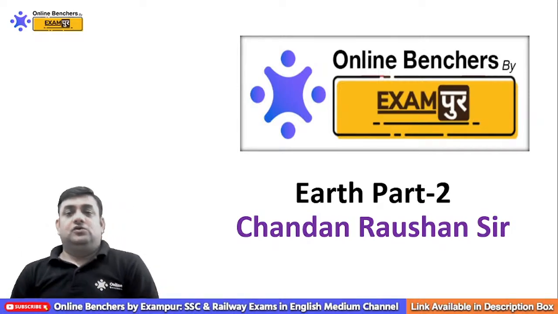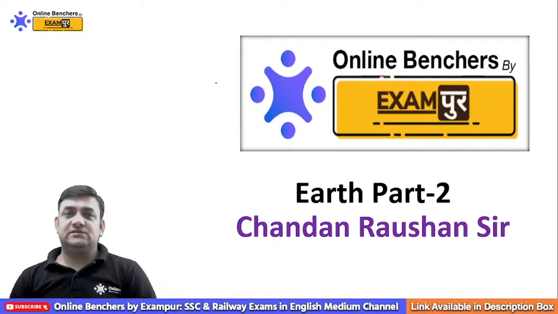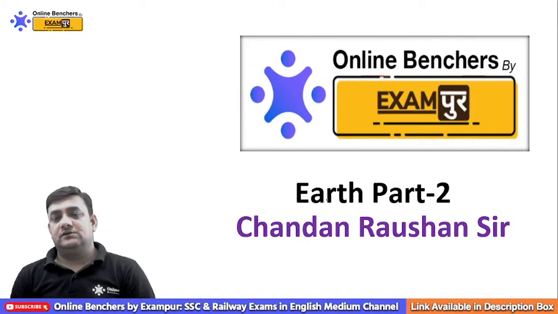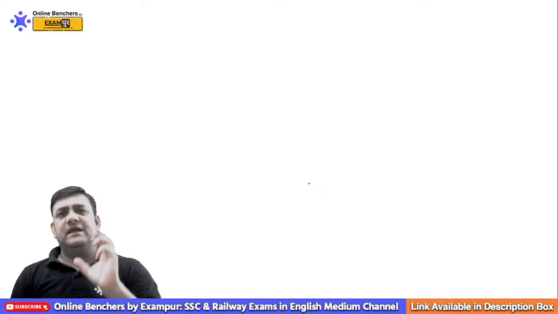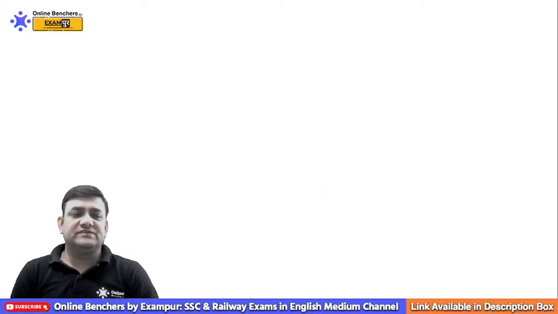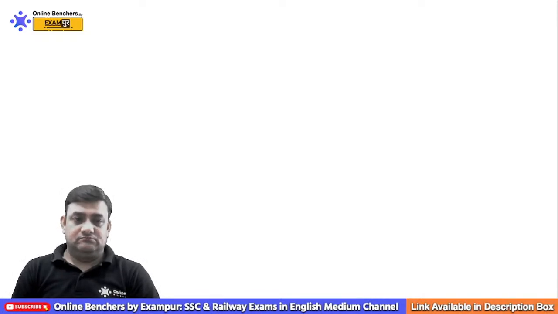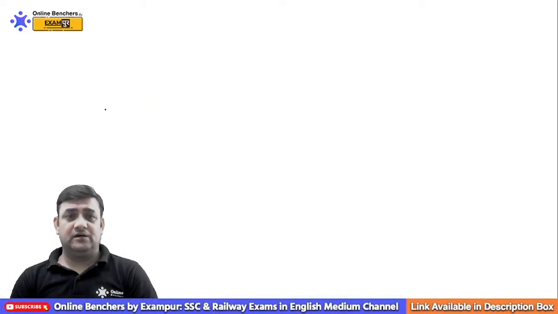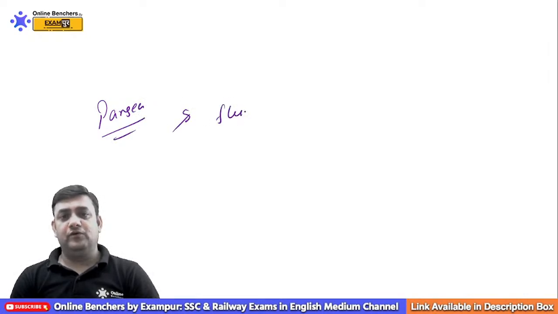Okay, so now in today's lecture we are going to discuss some remaining facts about the planet Earth. In the last class we discussed that initially our Earth was present in two important parts. The solid part was called Pangea, and the fluid part of our Earth was called the which one?